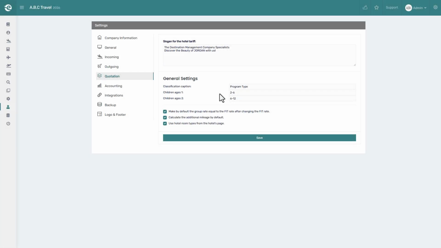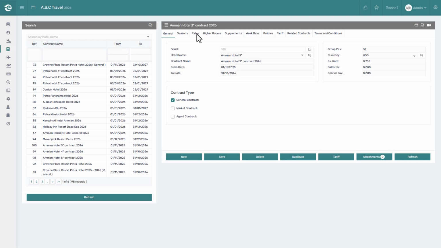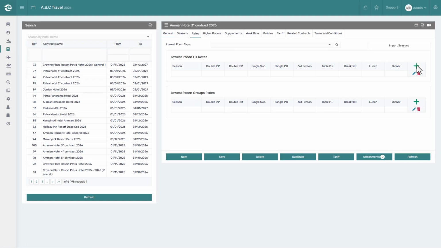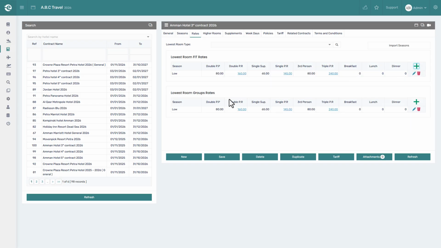Next, we have Make by default the group rate equal to the fit rate after changing the fit rate. When this option is enabled, the system will automatically make the group rate equal to the fit rate for the same season whenever the fit rate is entered or updated. This is used in the Hotel Rates screen, especially inside the Rates tab. It helps reduce manual work when the company wants the group rates and fit rates to start with the same value, and then adjust them later if needed.